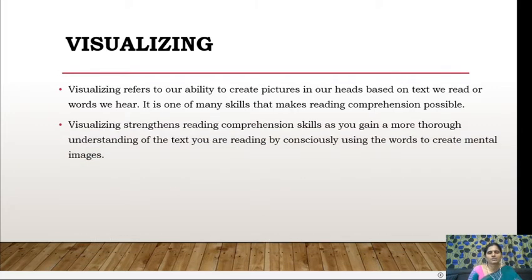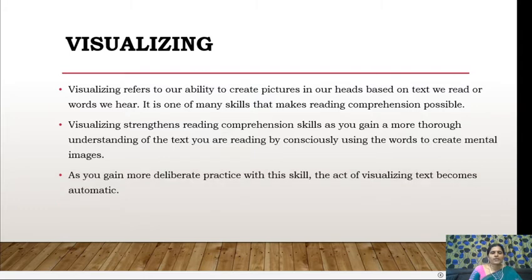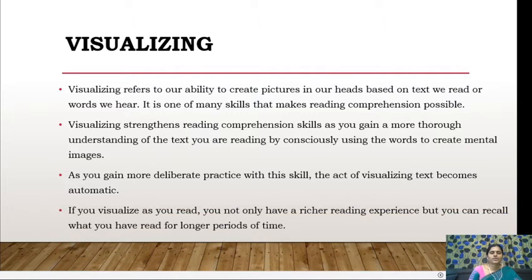Visualizing strengthens reading comprehension skills. You gain a more thorough understanding of the text you are reading by consciously using the words to create mental images. As you gain more deliberate practice with this skill, the act of visualizing text becomes automatic. So if you visualize, you not only have a richer reading experience, but you can recall what you have read for long periods of time.